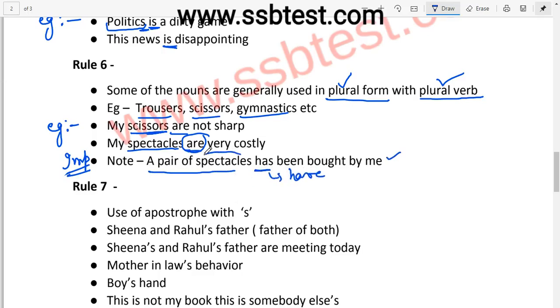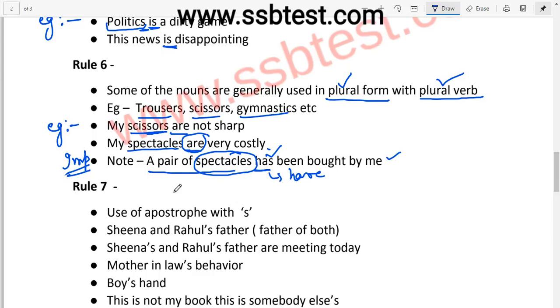Because in this, spectacles is not referring to plural form. A pair of spectacle means we are referring to a singular form of the noun, right? That is why a singular verb is used here, that is "has". This is an absolutely correct sentence. This is the difference. If we are using spectacles or my spectacles, that means we are using the plural form of that noun. But if we are using a pair of spectacles, that means we are using the singular form of the noun.